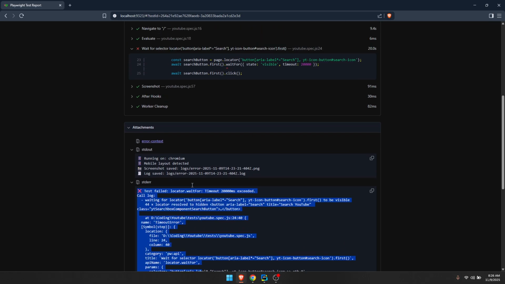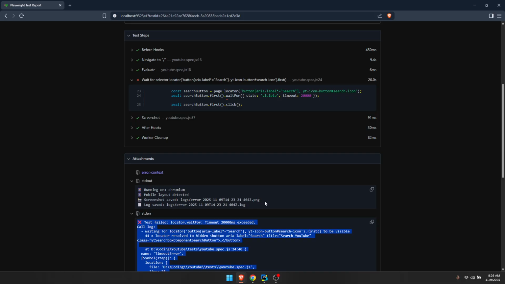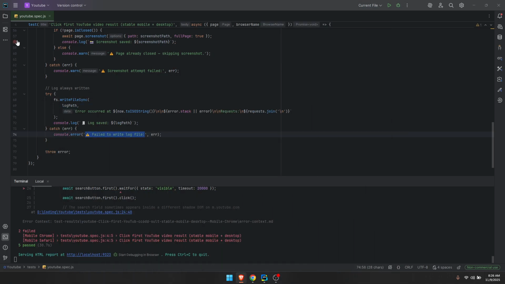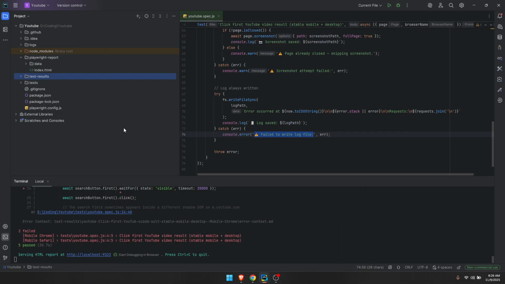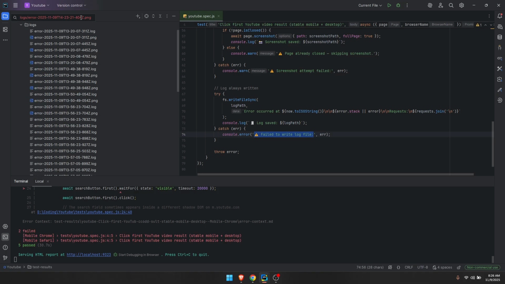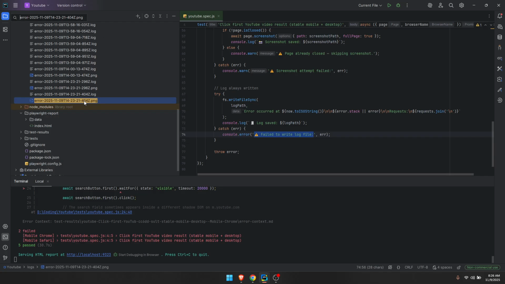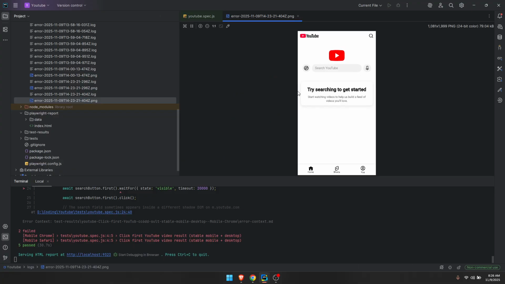You will have the error up here, and as you can see, we have the name of the screenshot, and also for the log, we can copy the name and search for that name in our folder, which is going to be this logs, this right up here. This is the last step.